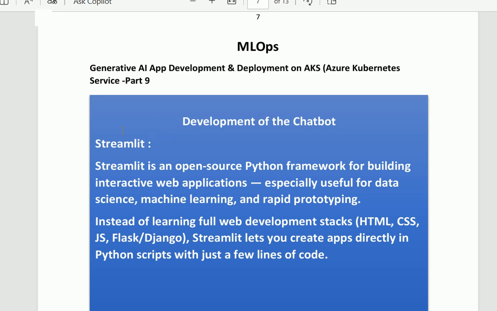Streamlit is an open source Python framework for building interactive web applications, especially useful for data science, machine learning, and rapid prototyping. Instead of learning a full web application development stack like HTML, CSS, JS, Flask, and Django, Streamlit lets you create applications directly in a Python script with just a few lines of code. So these are the three main pillars of the development of our application that we shall use during the development.